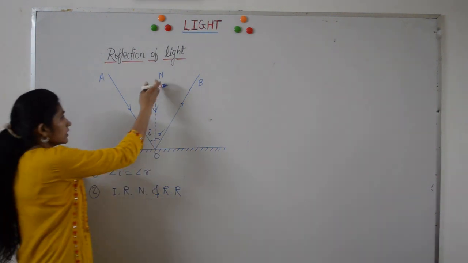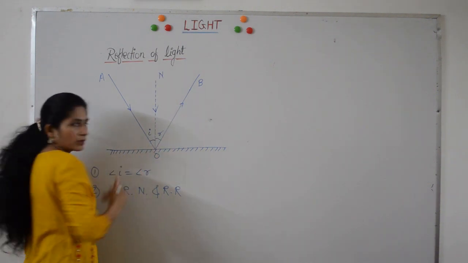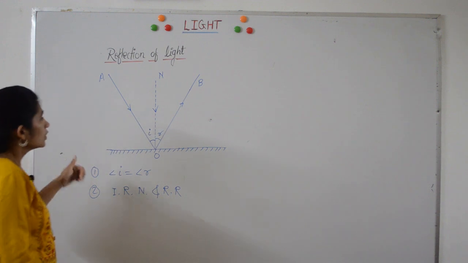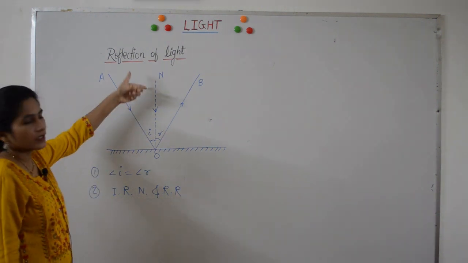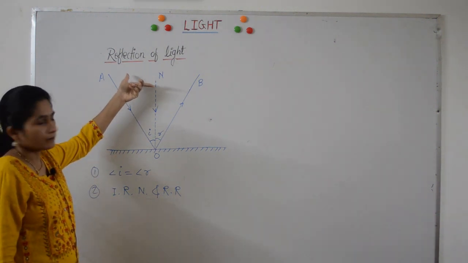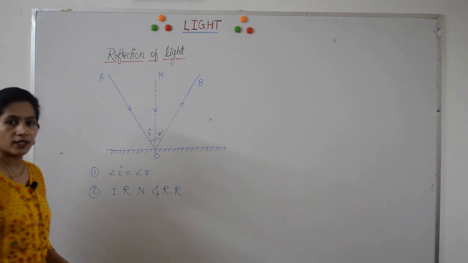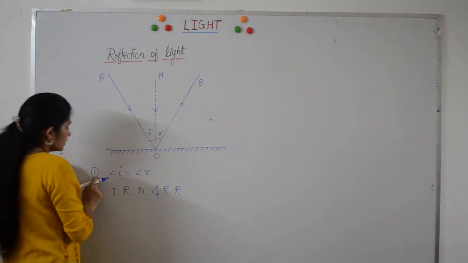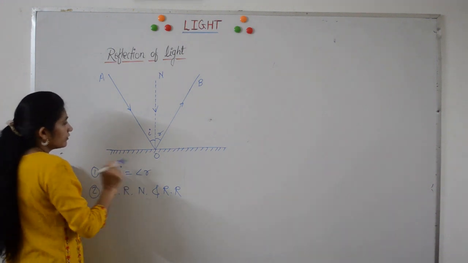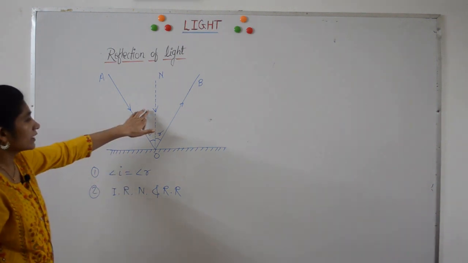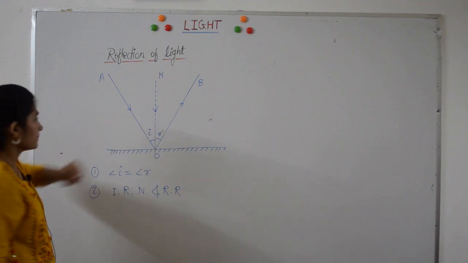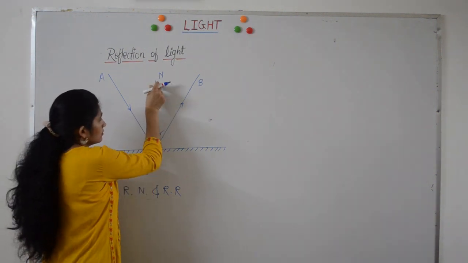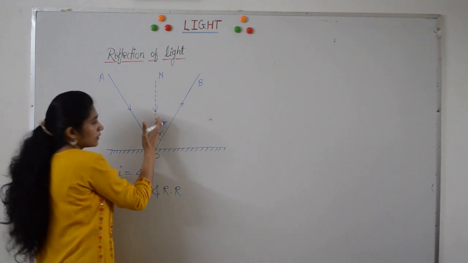If the incident ray is along the normal, it is incident perpendicular to the reflecting surface. What would be the direction of the reflected ray? Can you tell me the direction of the reflected ray? See, in this case, the law of reflection will help us to find the direction of the reflected ray. We know that the incident ray and normal coincide.